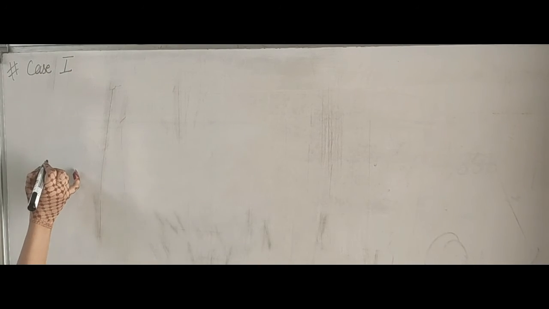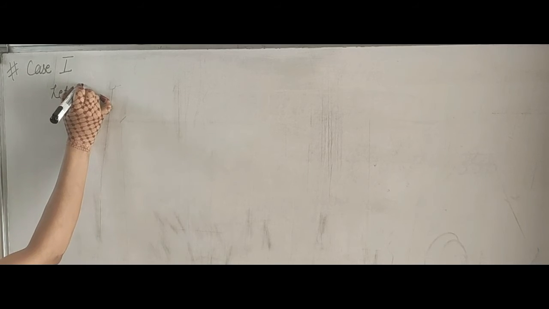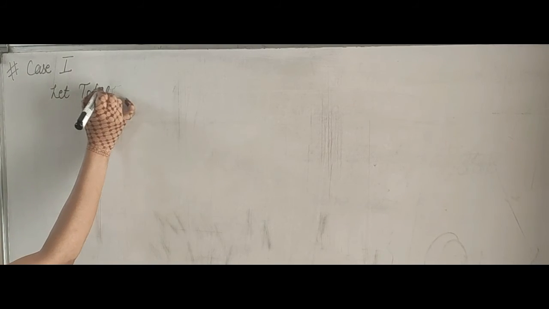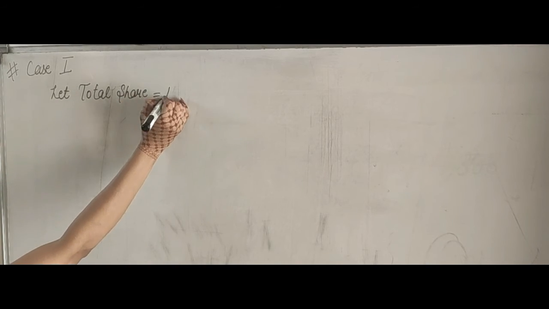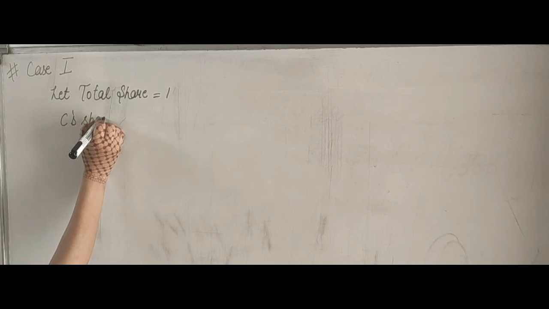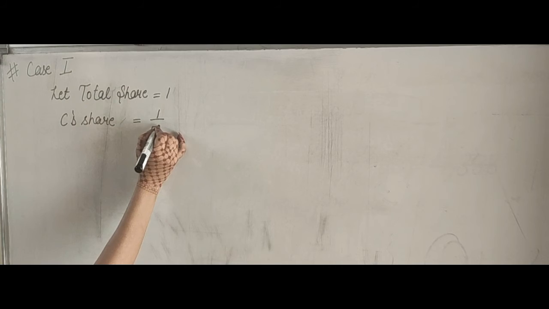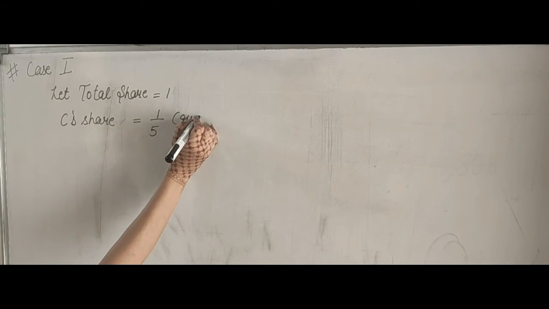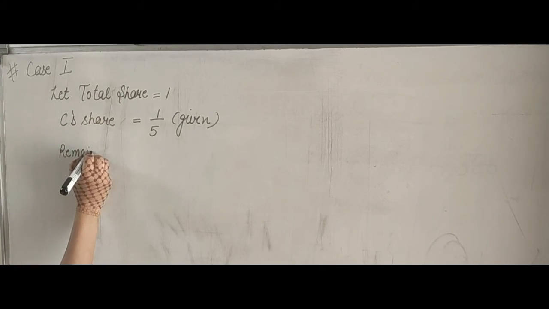Let's start the solution. First we calculate the remaining share. So let the total share be equal to 1. The new partner is C. C's share is also given as 1/5. Now calculate the remaining share.